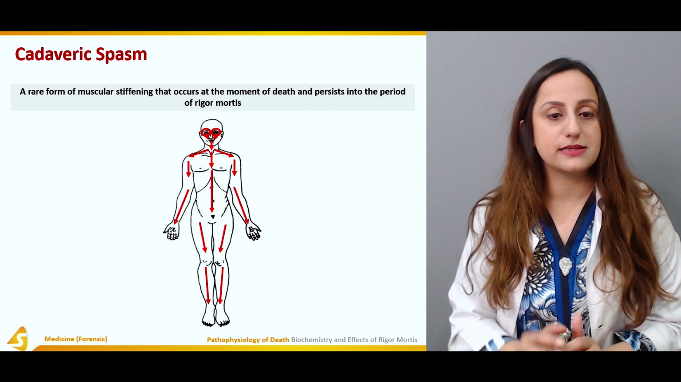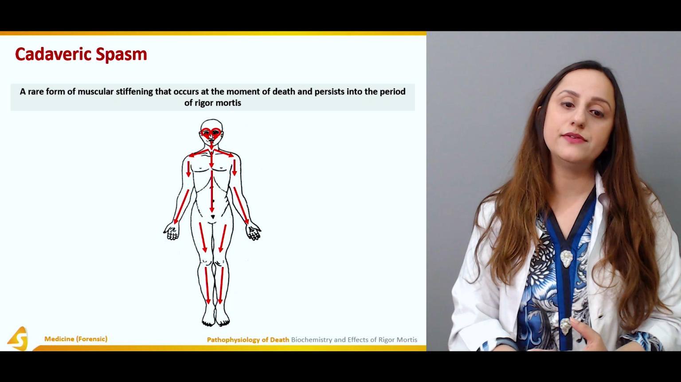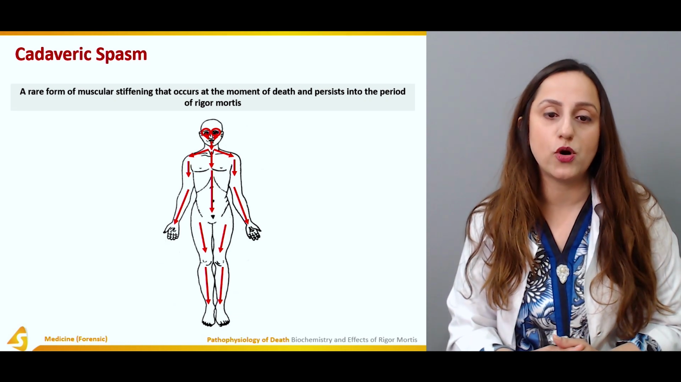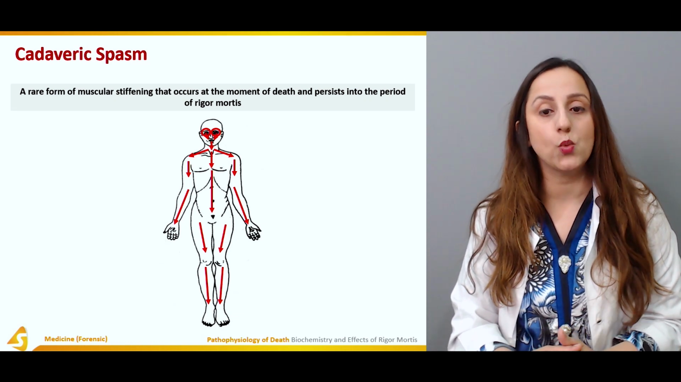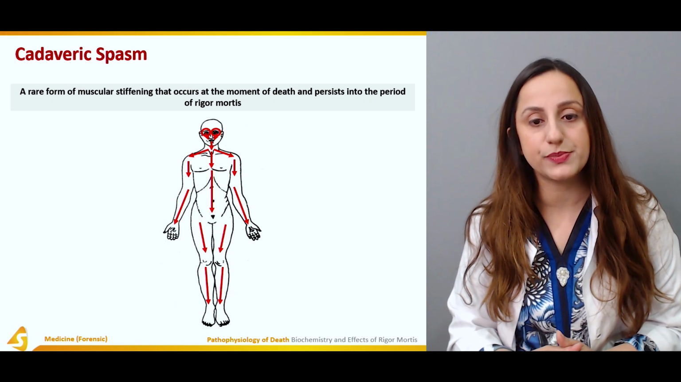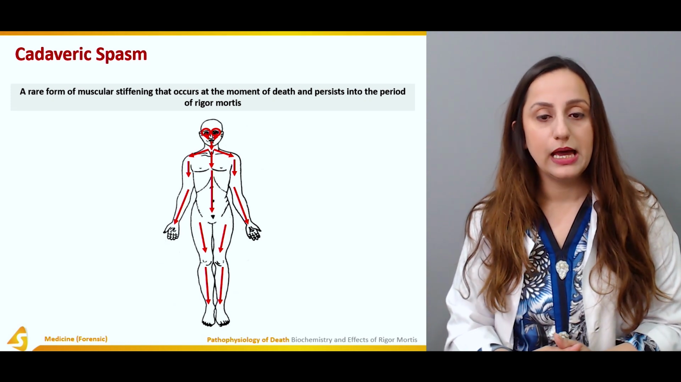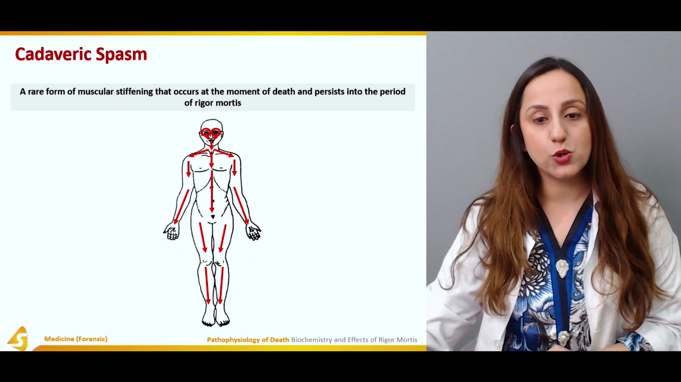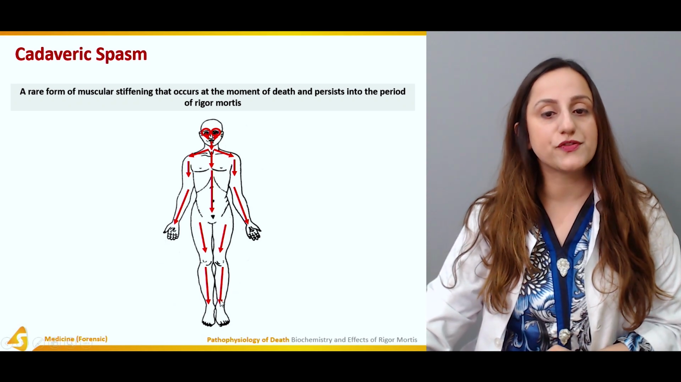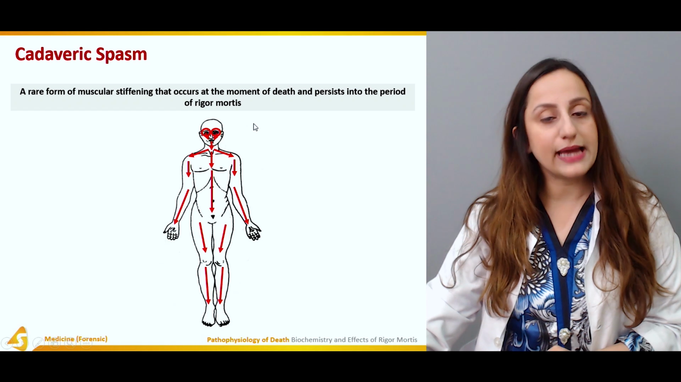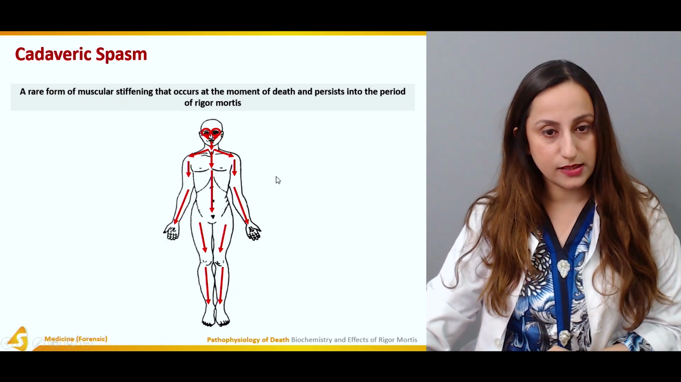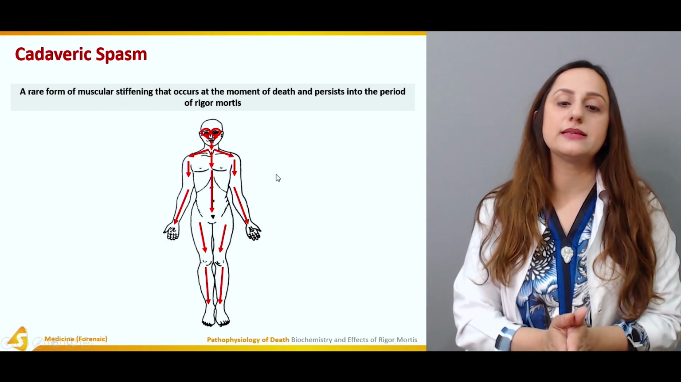Now the cadaveric spasm. How do you define cadaveric spasm? Cadaveric spasm is a rare form of muscular stiffening that occurs at the moment of death and persists into the period of rigor mortis. Basically, this diagram below shows the development of rigor mortis, and it can be the cadaveric spasm as well. Why is the cadaveric spasm important?